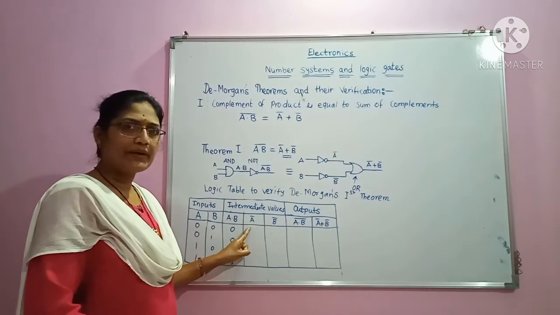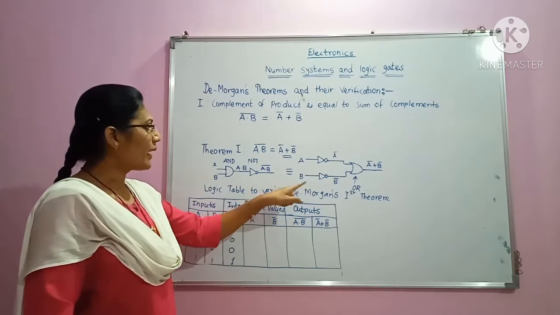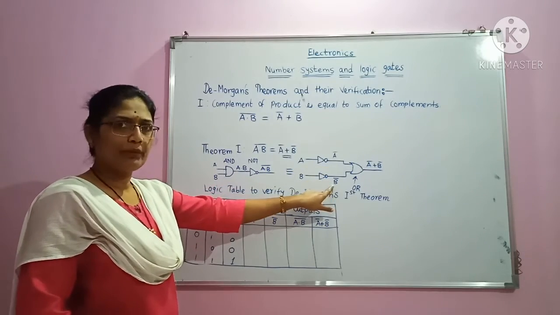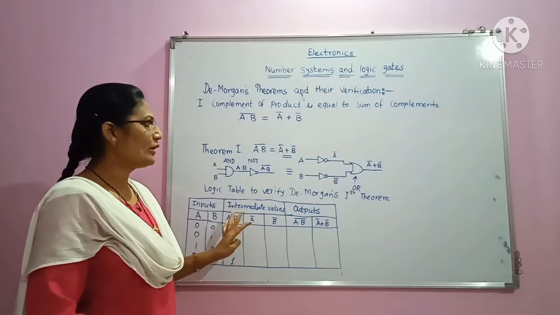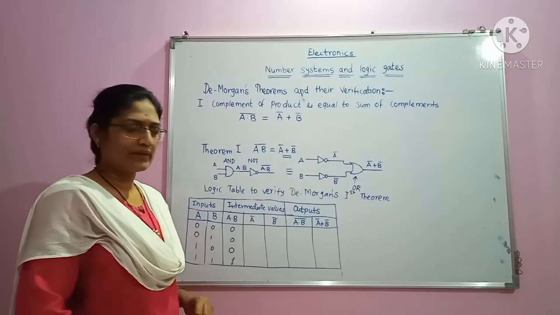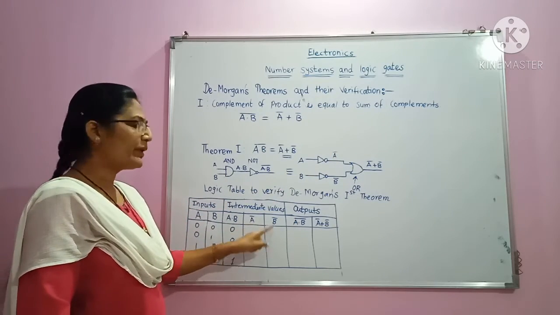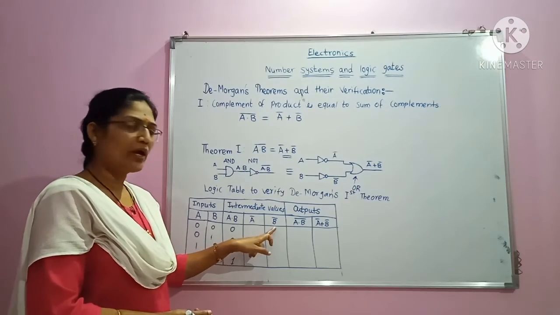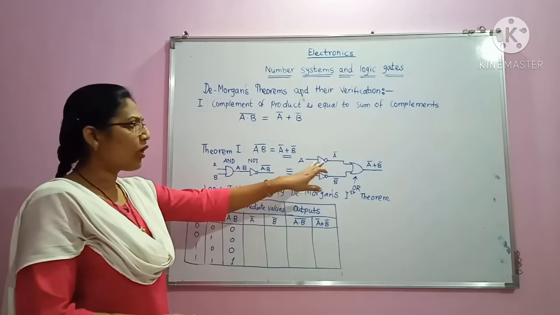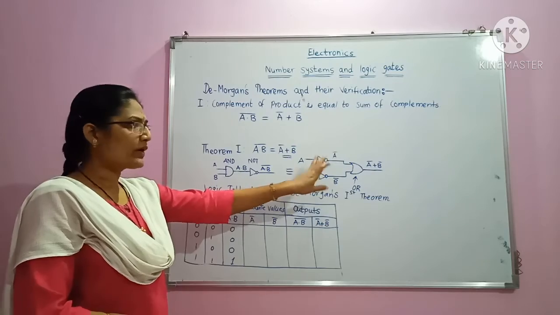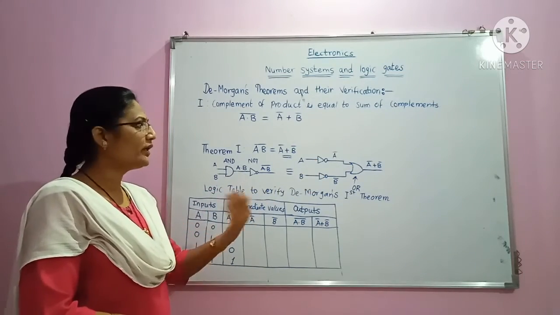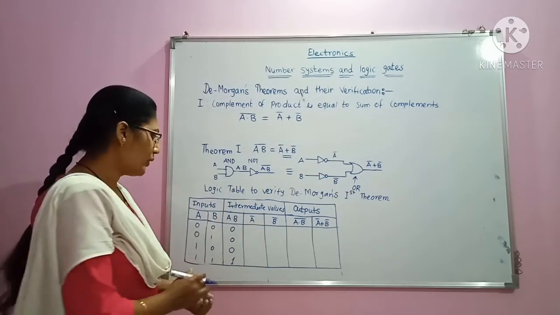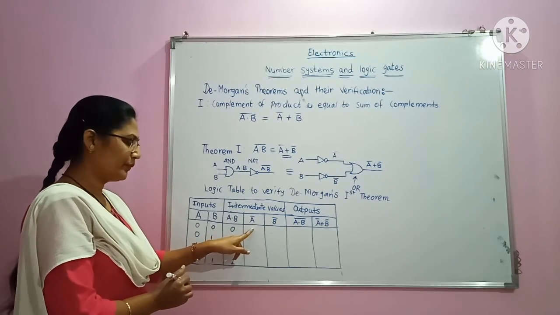Then next we have to find out A bar, A complement and B complement. These are the intermediate values which are required to verify this theorem. How to get A complement and B complement? When we add a NOT gate, its operation is such that it will invert the input.